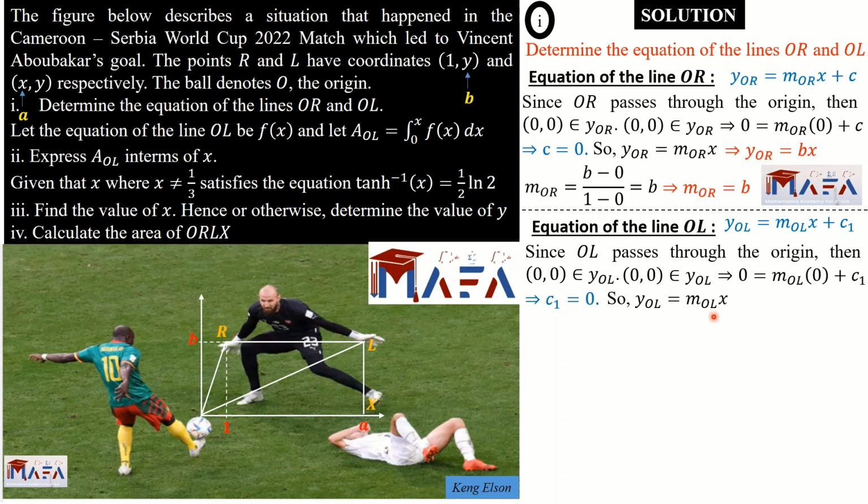Now things start becoming complicated, because the majority of those who sent me their solutions and shared their solutions to the different WhatsApp groups were not able to find the gradient of the line OL, so they just left it in terms of m_OL. But follow this solution very keenly, because I'm going to show you some methods that we are going to use to get the gradient of that line.